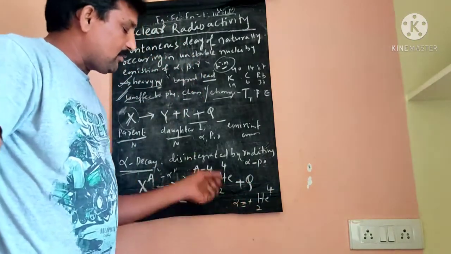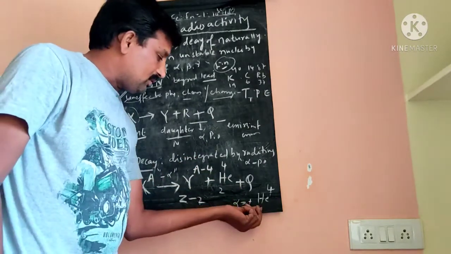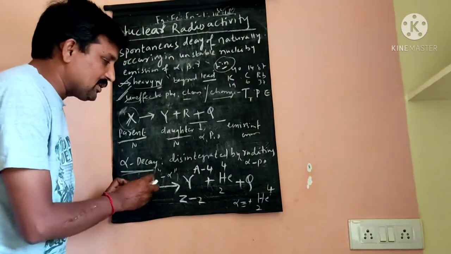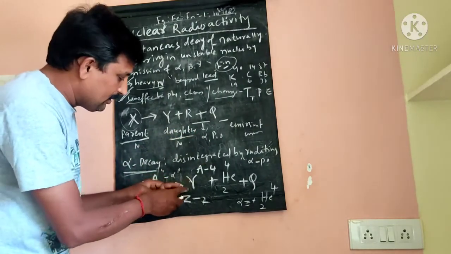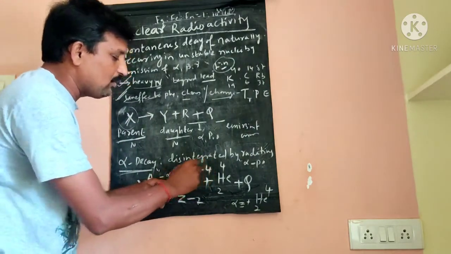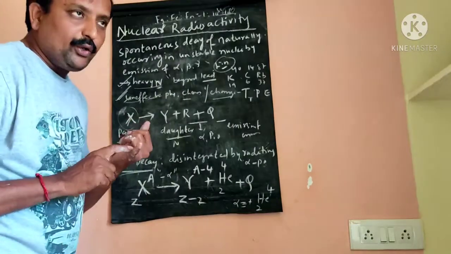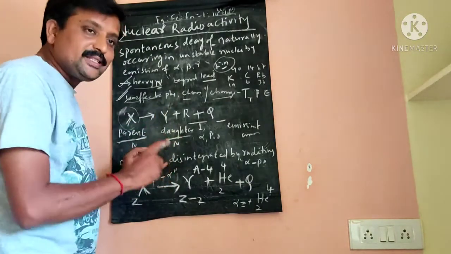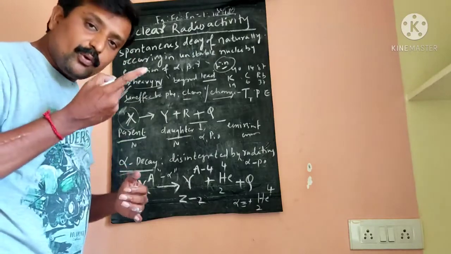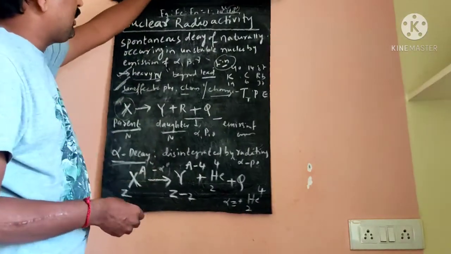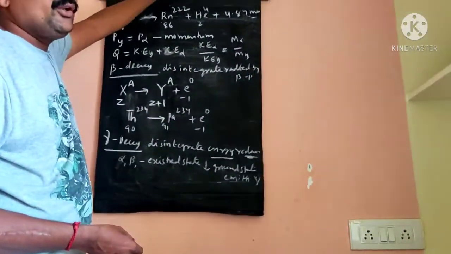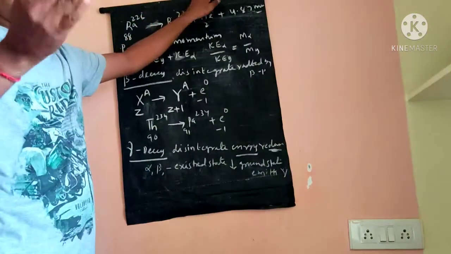So the alpha particle is a positively charged, heavy particle. When the parent nucleus decays by emitting an alpha particle, the daughter nucleus atomic number reduces by 2 and mass number reduces by 4.